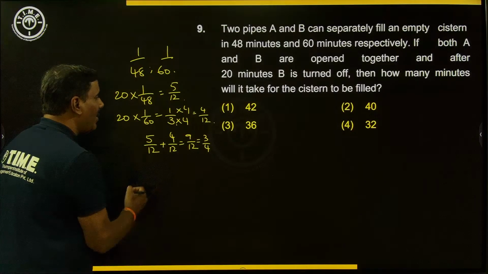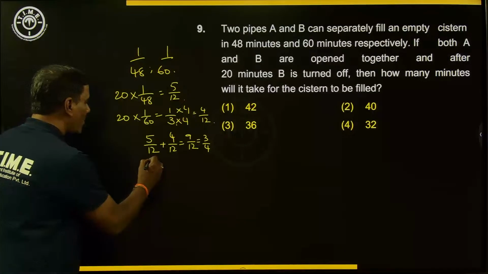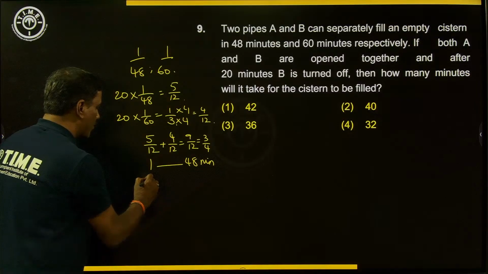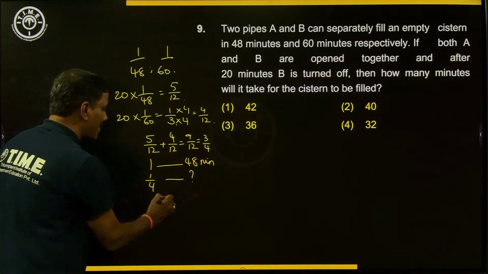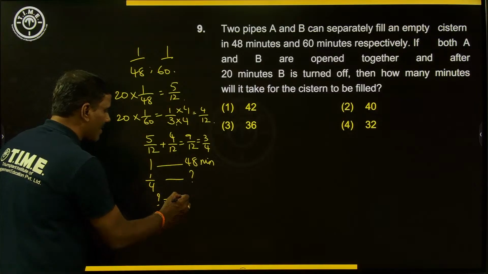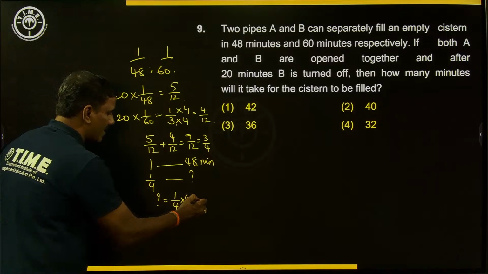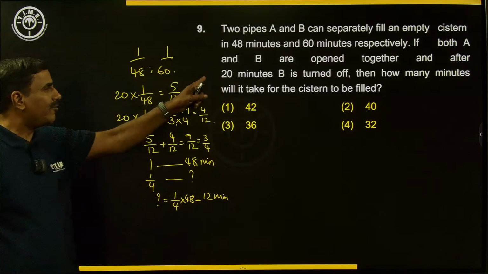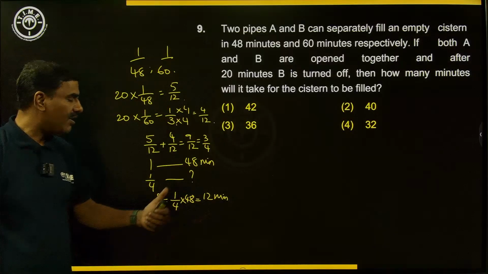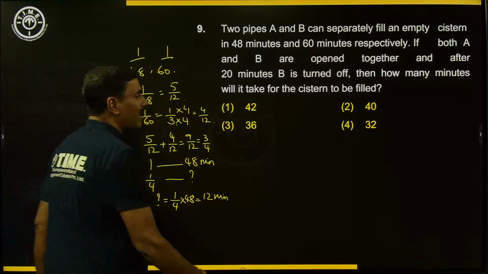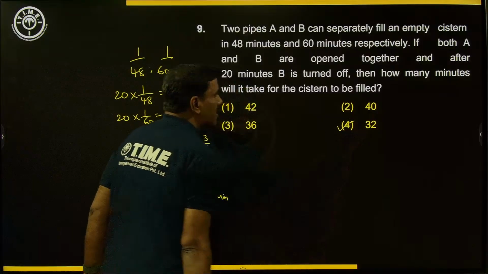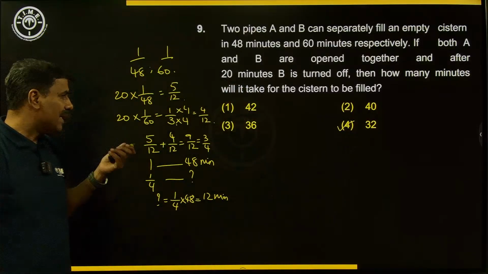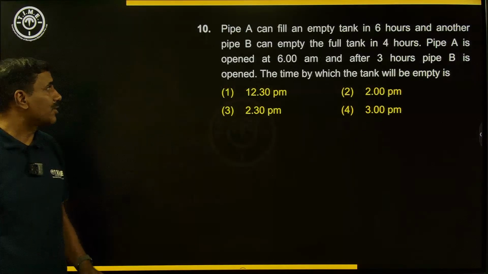Now to fill the rest of the tank, only A is working. A can fill the whole tank in 48 minutes. To be filled is only 1/4. So how much time will it take? We can say 1/4 of 48, it will be 12 minutes. Now the question is the total time taken. Already 20 minutes passed before B was turned off. After that 12 minutes, so 20 plus 12, 32 minutes, we can say. So the answer for this question should be choice 4, right? Doable, a slightly lengthy question. Let's look at the next question.